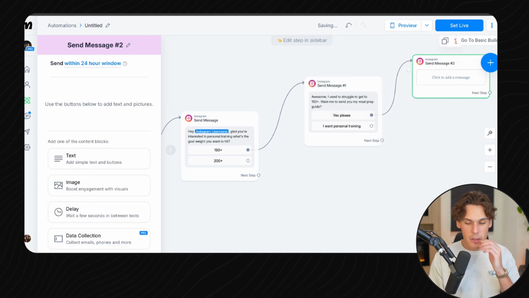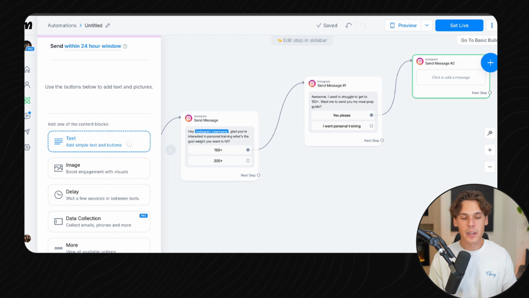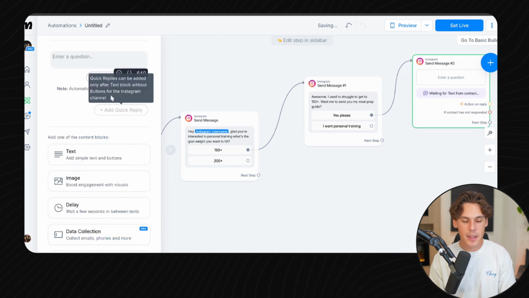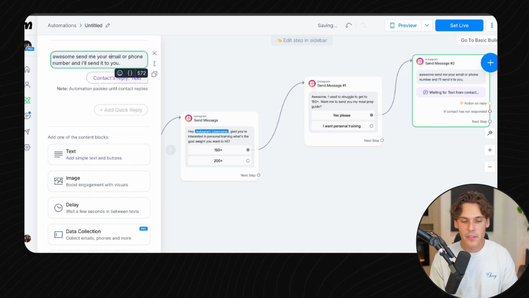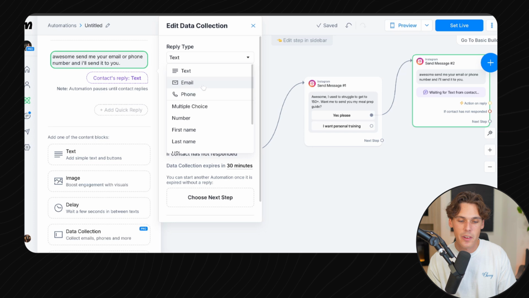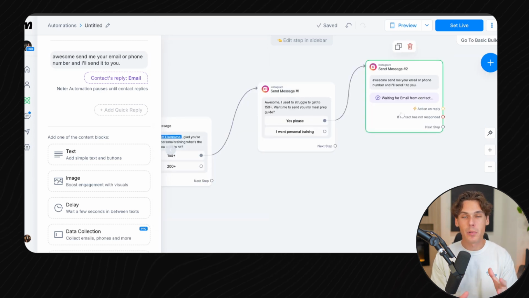When they click on the button, you can go on this message too, and you can say something like, great, I'll send it over to you. Can you give me your email or your phone number? So for this message, you'd scroll down to data collection, and you'd type that in right there. Send me your email or phone number. And then the contact's reply, you'd click on this and categorize it as email, phone, or whatever you're trying to collect. Then exit out of that. And then when they do send you that email, it's going to plug it into their contact info. So you're going to have their email or their phone number, whatever lead that you're trying to generate from them.